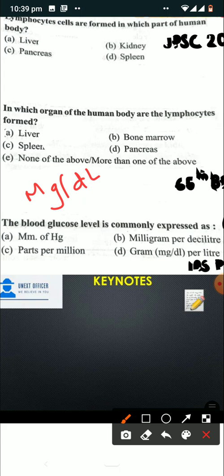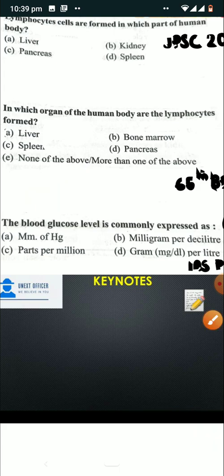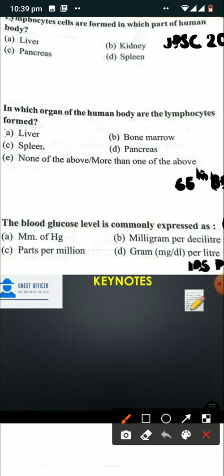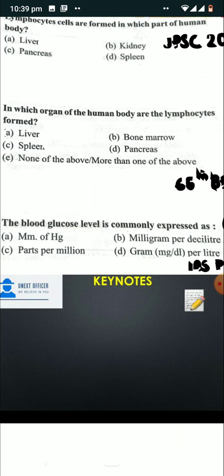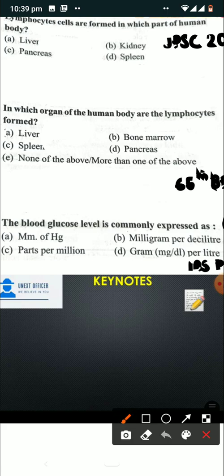The common sugar level, blood glucose level. The normal fasting blood sugar level is 75 to 110 milligram per deciliter. And the normal RBS, that is random blood sugar level, is less than 126 milligram per deciliter. So the right answer to this question is option B, milligram per deciliter.